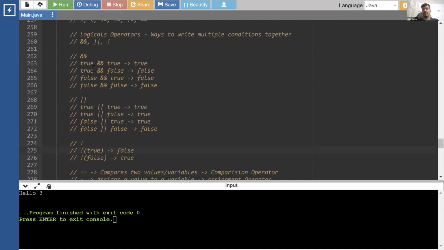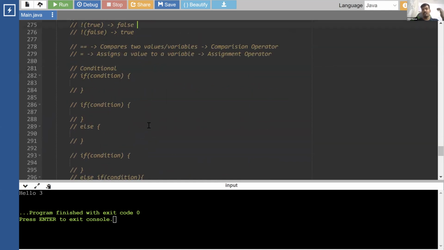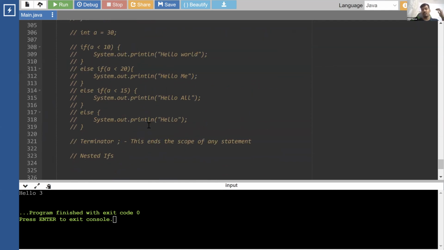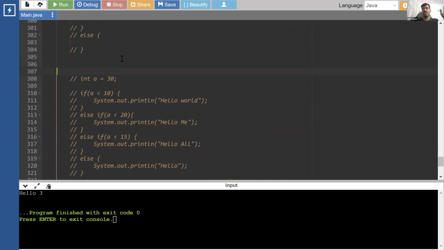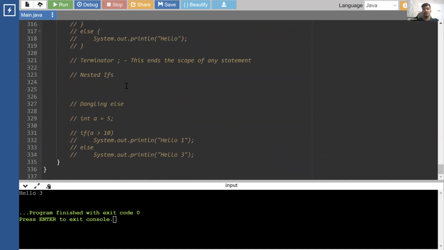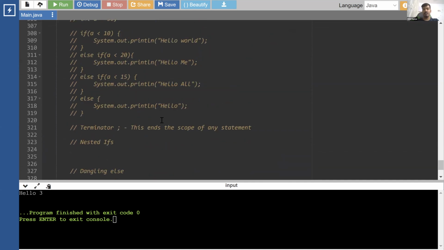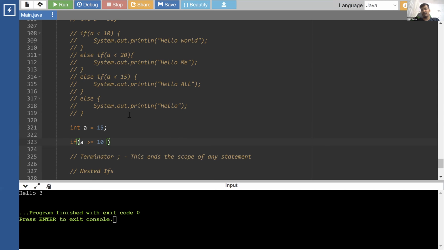So what is this table that I've written over here? See, for example, let's say I have a simple question. We did this if else conditional programming. Now I want to simply check whether a number is in a given range or not. So let's say this is our number, and I want to check whether it is within a particular range. Let's say a is equal to 15, and the range is, let's say, 10 to 20. So how can I check? I can check if a is greater than or equal to 10. But how do I check whether it is also less than 20 or not?